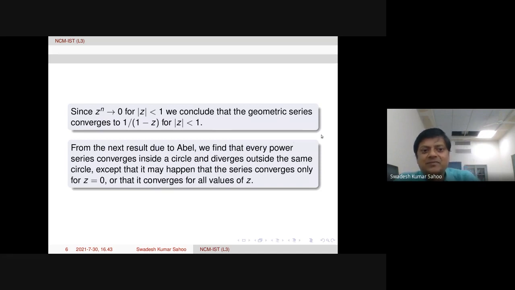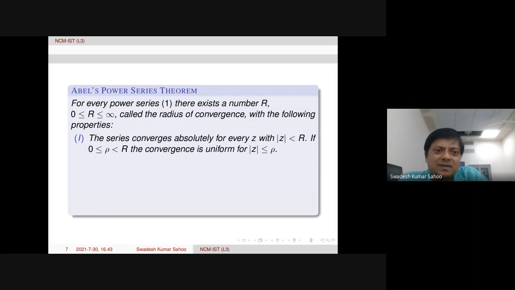Abel's theorem. First is the Abel's theorem for power series. What we find here is that every power series converges inside a circle and diverges outside the same circle. Of course, it may happen that the series converges only for z equal to 0. That means the radius of convergence can be 0. And it may converge for all z. In fact, the radius of convergence can be infinity. That can also happen. So this is what we call Abel's power series theorem.